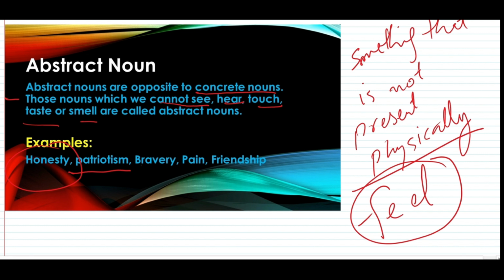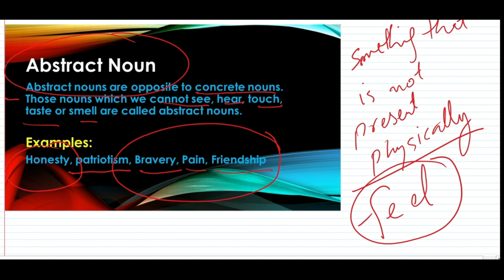In the same way, when we are brave, when we feel pain, the friendship, we all can feel these things, but we can never see them, we can never touch them. So these all are the examples of abstract noun. So abstract noun is an idea, a concept, or a quality which we can just feel. So this was all about countable noun, uncountable noun, concrete noun, and abstract noun. Hope you got the point. Thank you for listening.